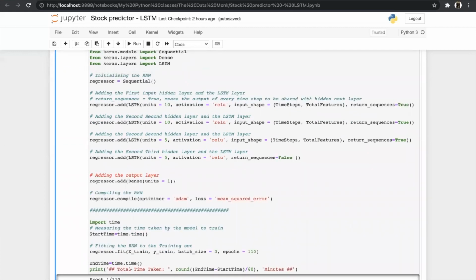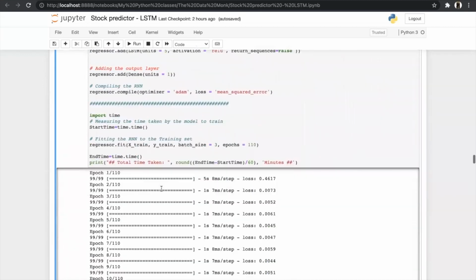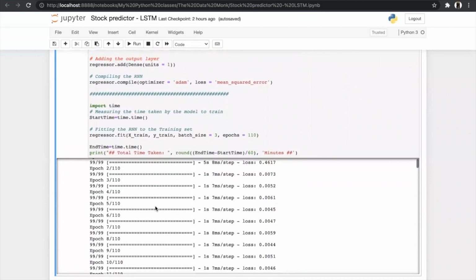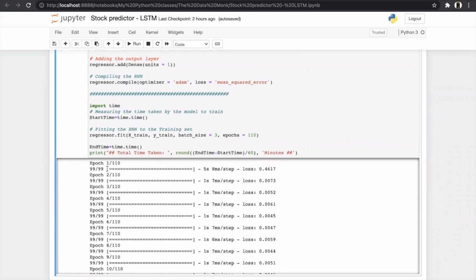Then after that, this statement is just to find the time our model has taken to train. This is how our model performed, starting from epoch cycle number 1 to epoch cycle 110, and the total time taken to build this model is only 1 minute.